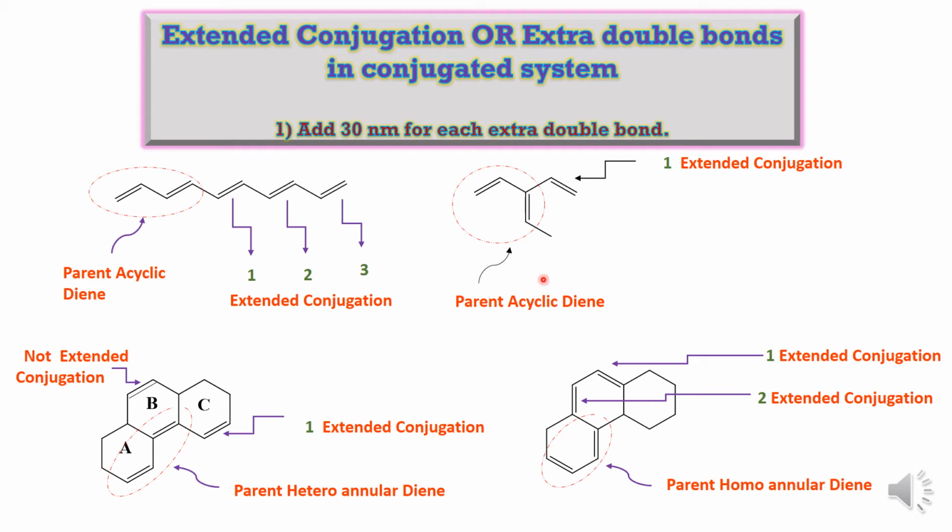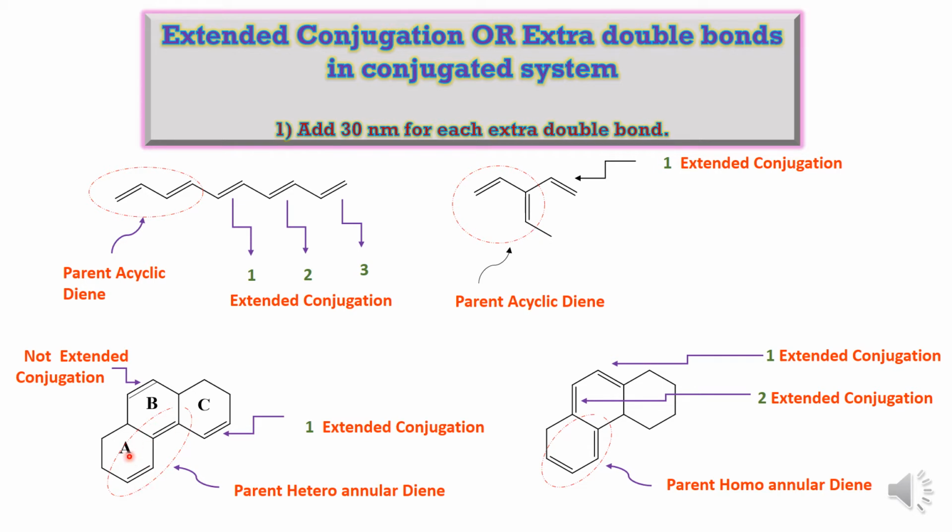Now consider this compound here, it is also a cyclic diene. Now we have to consider two double bonds for the parent diene system, and only one extended conjugation remains there, because all these three double bonds are conjugated, they are in conjugation. So one extra double bond is present for this particular compound. Now we will see the ring compounds.